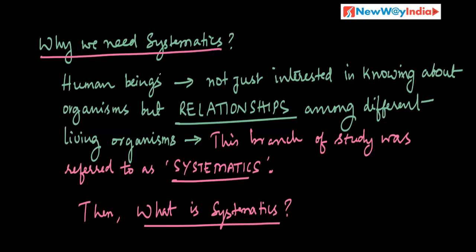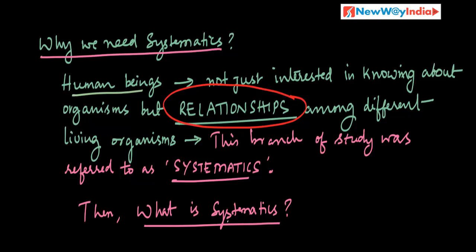Why we need systematics? Because as human beings, we are not just interested in knowing about organisms, but we need relationships among them. We want to know relationships between different living organisms. This branch of study was referred to as systematics. Not only organisms, but relationships among them was studied in systematics.